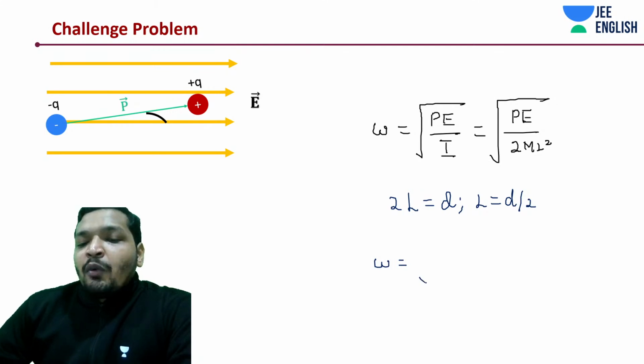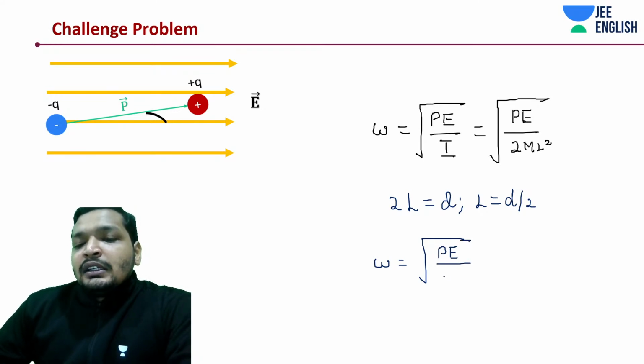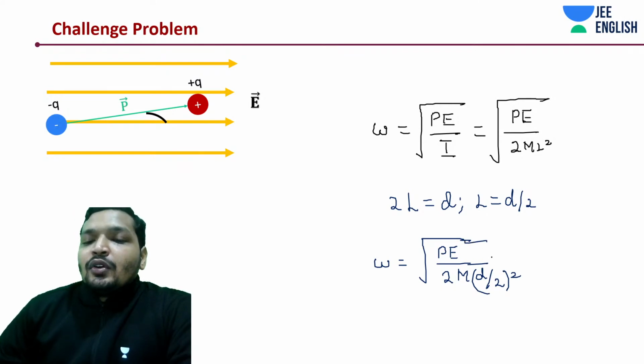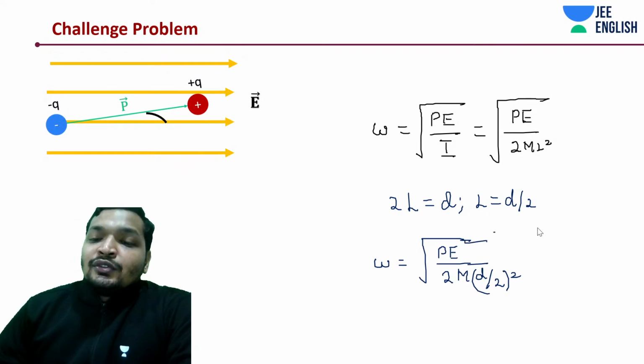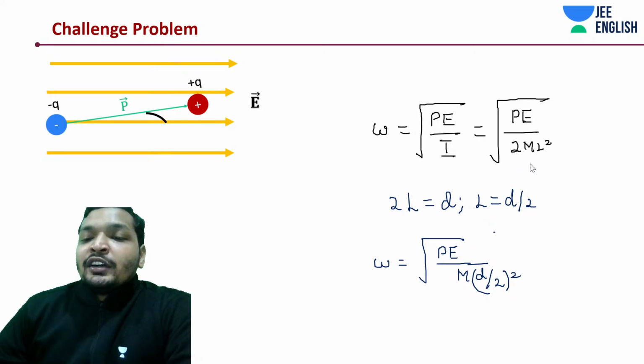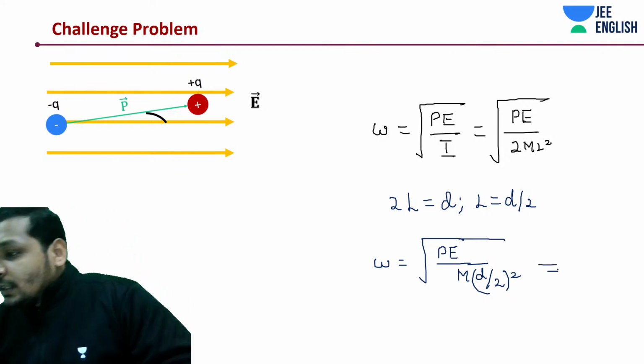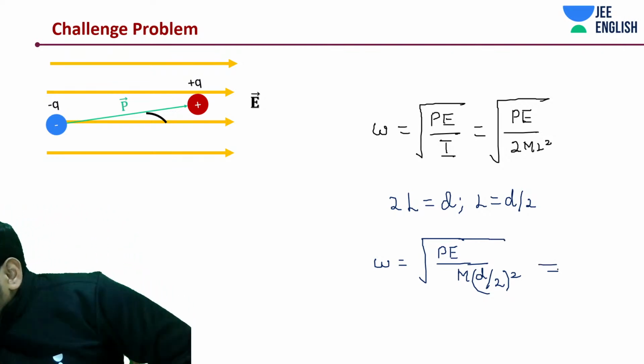Omega, the angular frequency, is PE, where P is the dipole moment, into electric field, into 2m into D by 2 whole square. Oh, I think that is why we took it as L from the beginning. If you understood why not D, why are we taking it as 2L? Because calculations are simple.